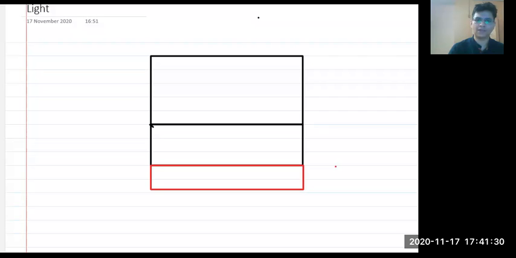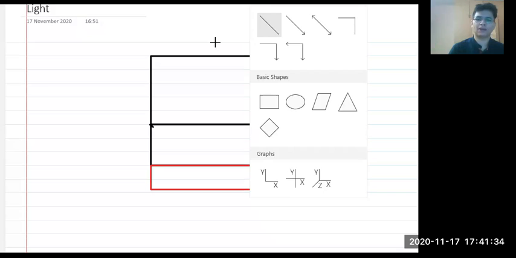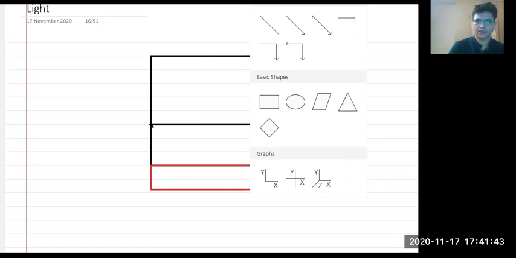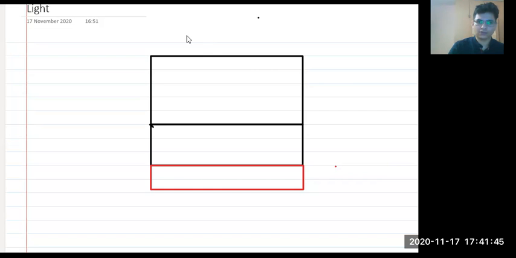So normal will be same now. Normal will be same, right? Same means it will be perpendicular to this line only. Okay, that's the meaning of same, right? So suppose I'm having this line as normal. This line is normal.